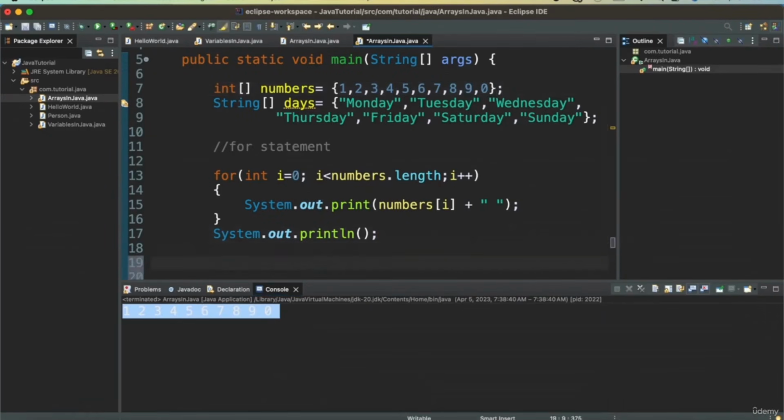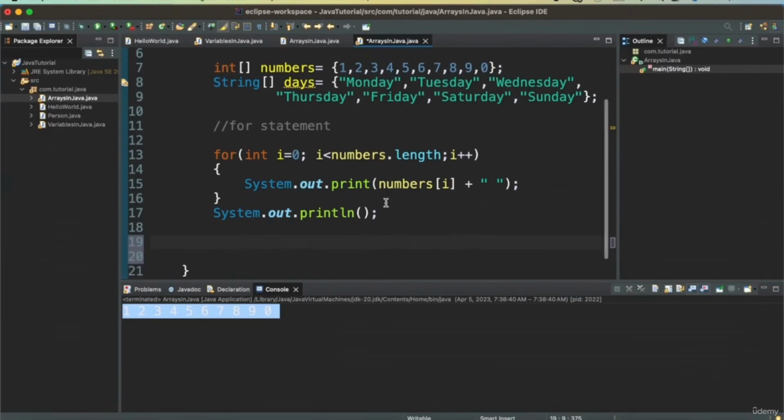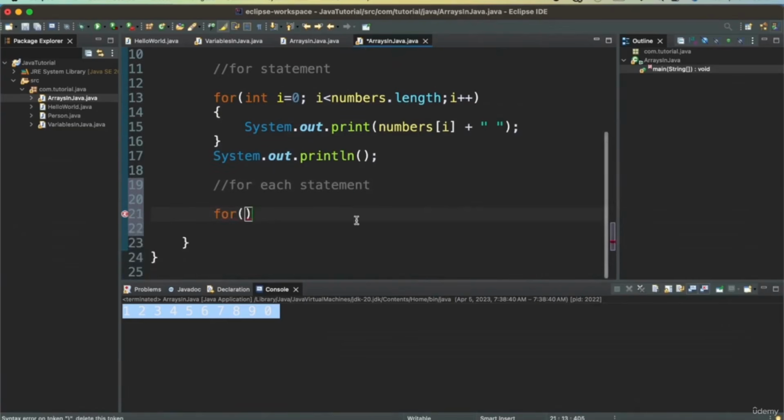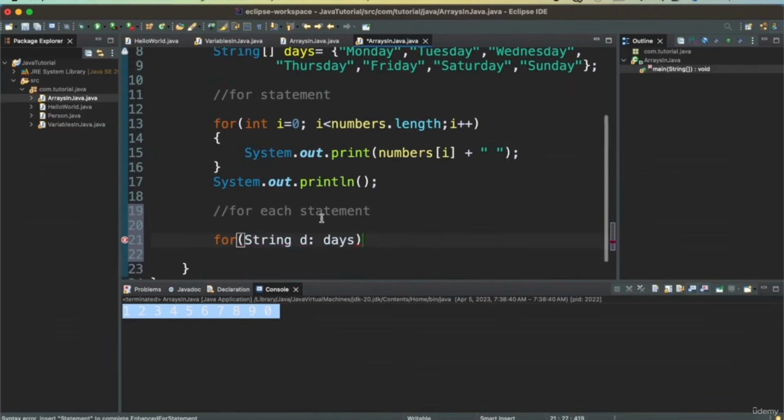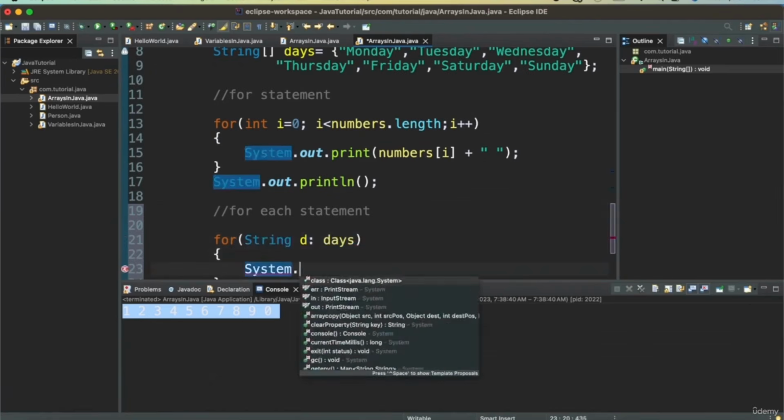Same way for days. If I want to print that, I also have one more statement which is the for each statement, which is pretty simple. We will take a for, and because this is a string type, I'll say String d in days. So for each string d in days, I want to print d.